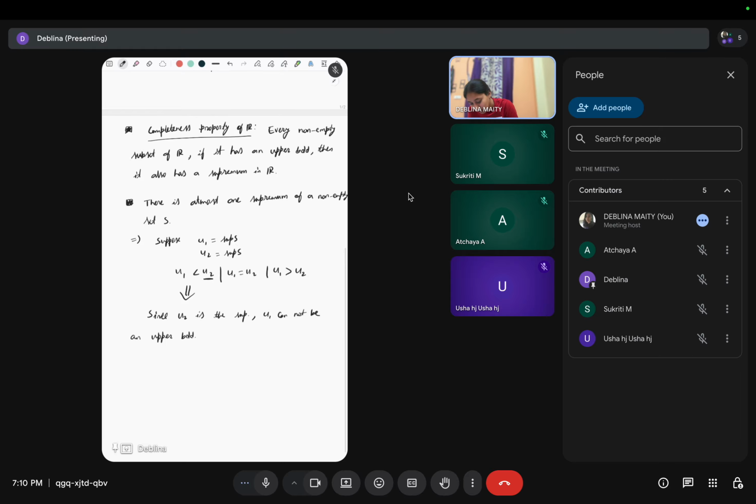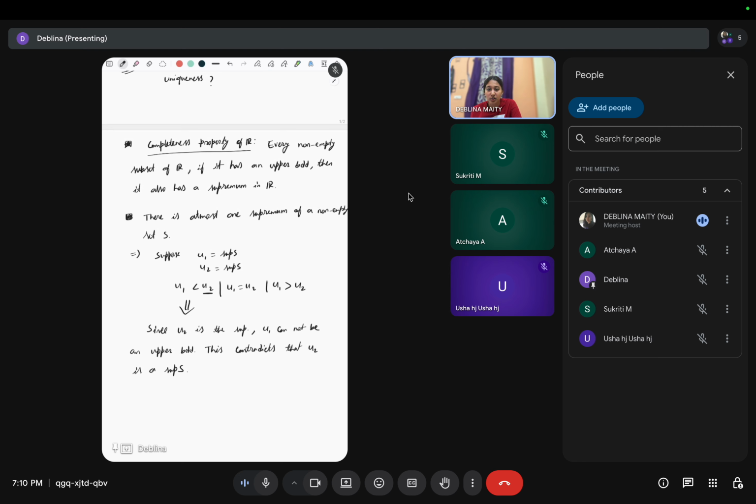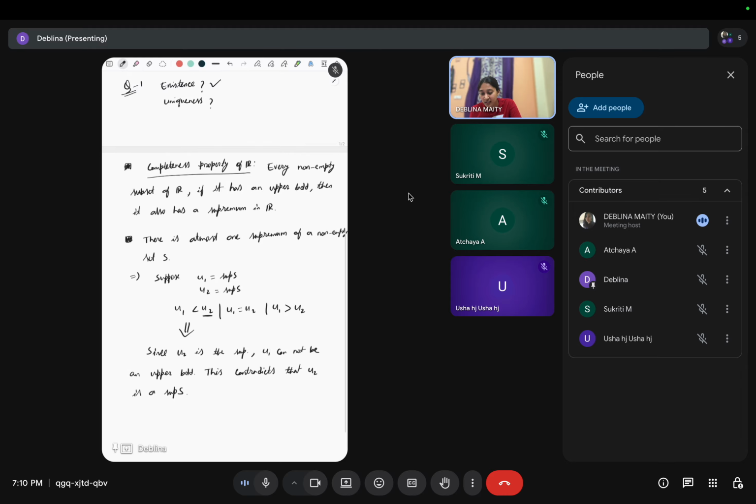So this contradicts that u2 is a supremum. So this is the proof. There exists at most one supremum, because there are sets where the supremum does not exist. Can you give an example where the supremum does not exist?